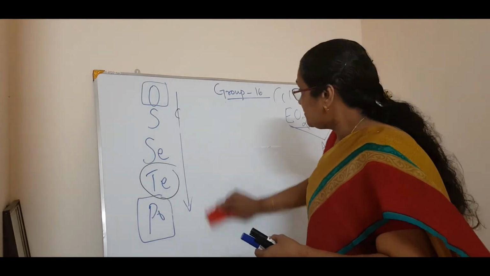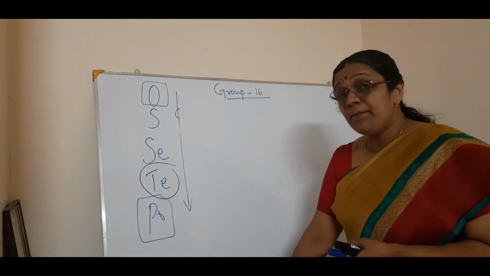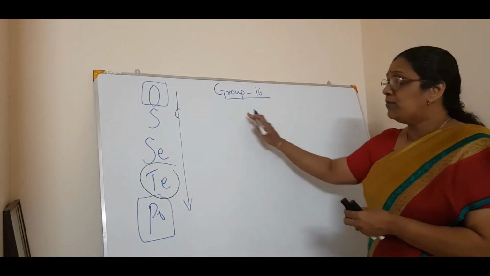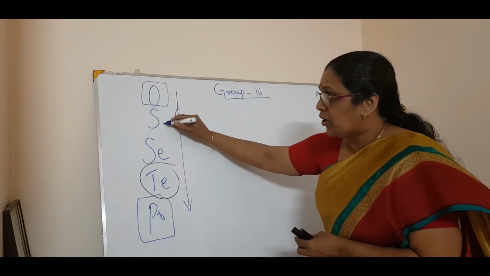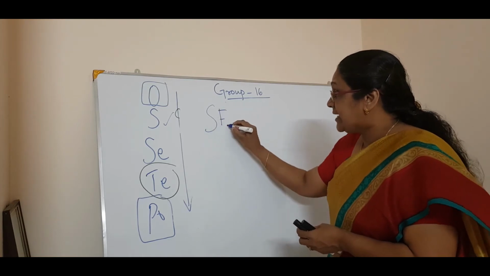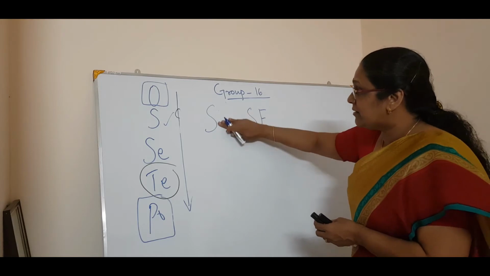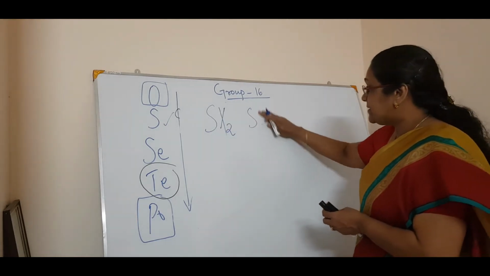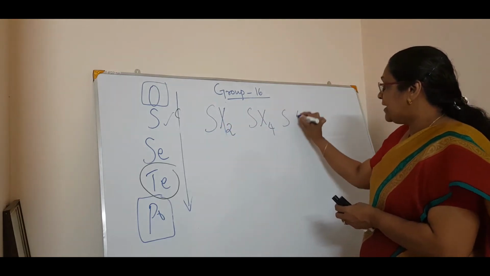When you talk about halides, there are 3 main halides in this chalcogen family. If I talk about sulfur, we can have SF2, SF4, or in place of F I will write X: SX2, then SX4 and SX6.